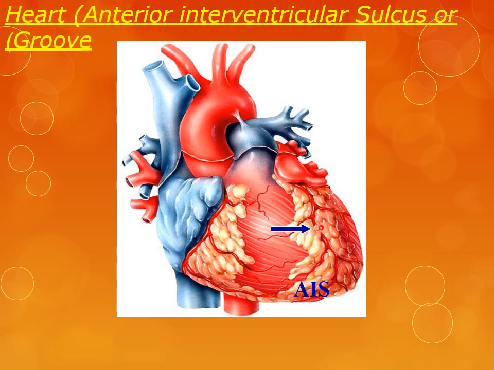So this is the anterior interventricular sulcus or anterior interventricular groove carry the anterior interventricular artery. Why it is called anterior interventricular groove? Because it is present anteriorly. Interventricular means between the two ventricles, that is the right and the left ventricle. This is the auricle of the right atrium. This is ascending aorta, arch of aorta. This is pulmonary trunk. This is the superior vena cava.